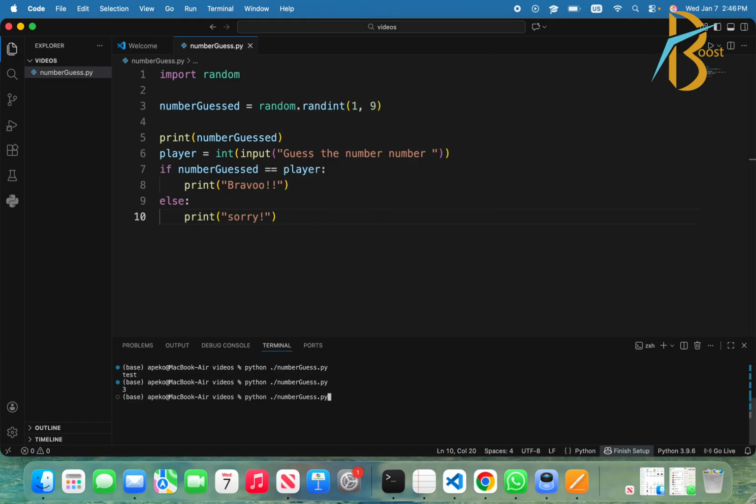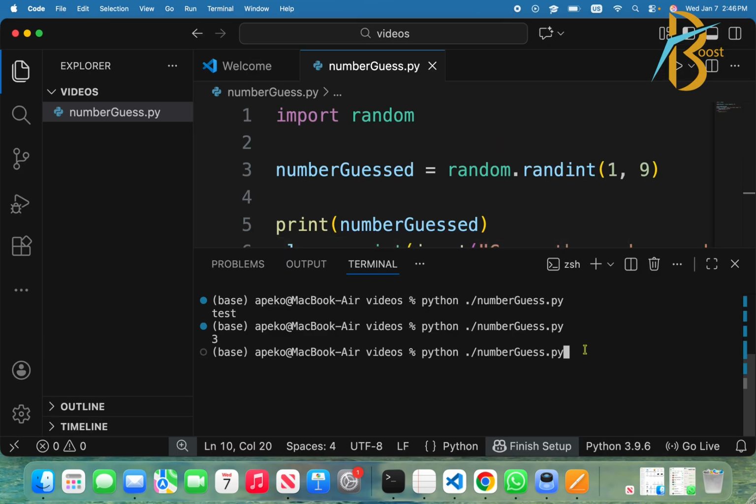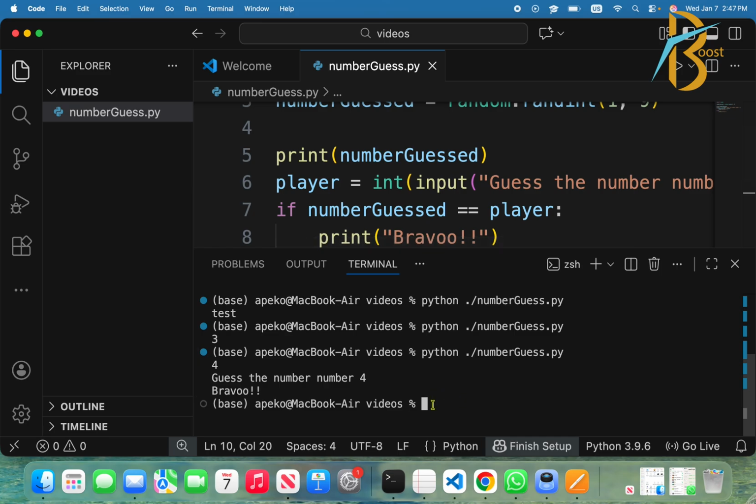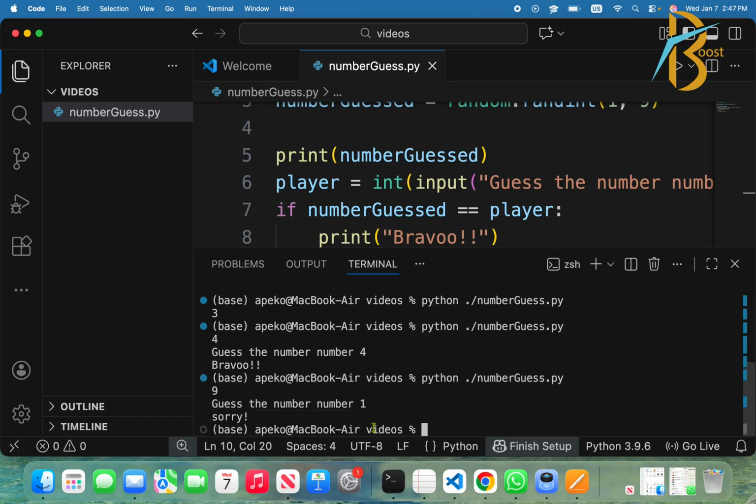We're going to try and see. I left the number guess here so that we can see exactly what is happening. Let me come up a little bit. Here the number guess is 4. Now I'll guess the number. I'll do the first one, which is 4. Let's assume the player guessed the number correctly. You see, bravo, the way we said it. And then again, the guess number is 9. Now let's just say 1, and then it says sorry.